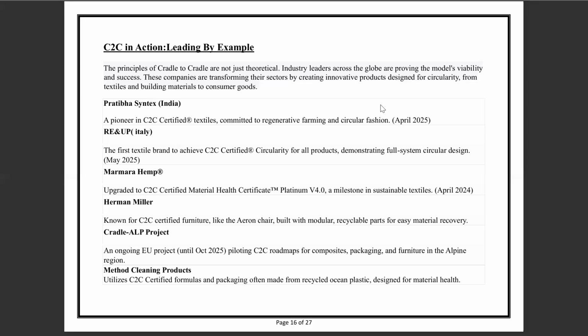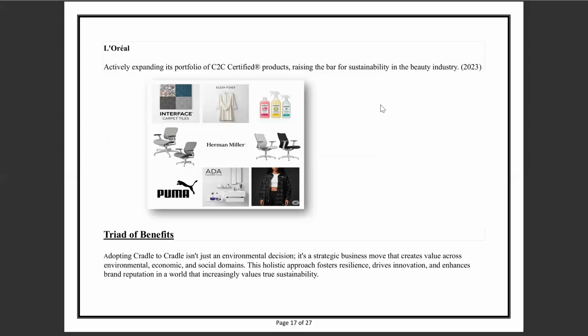And the fourth one is Herman Miller, a well-known international brand known for its Cradle to Cradle certified furniture like the Aeron chair, built with modular recyclable parts for easy material recovery. And the others are also notable, which are the Cradle ALP Project metal cleaning products, and L'Oreal, the most known brand, which is actively expanding its portfolio of Cradle to Cradle certified products, raising the bar of sustainability in the beauty industry.